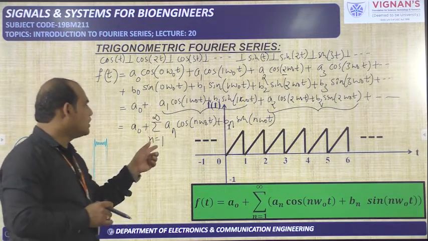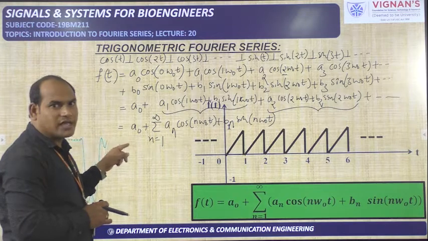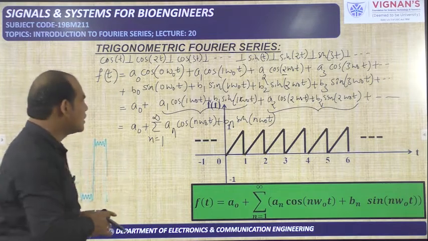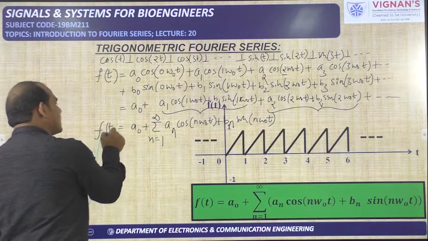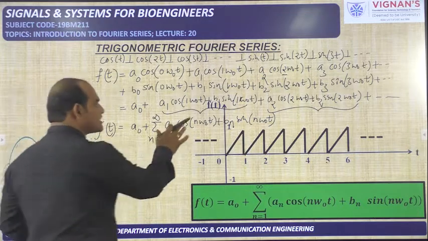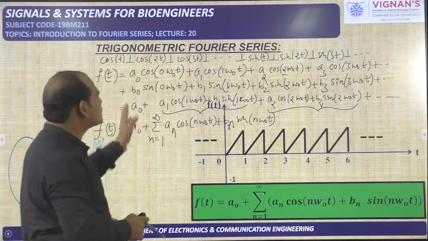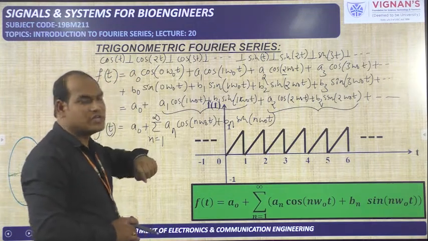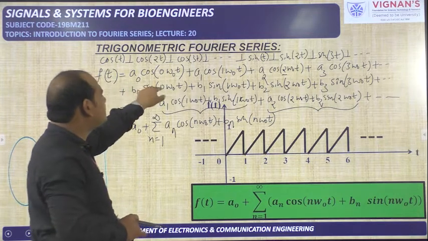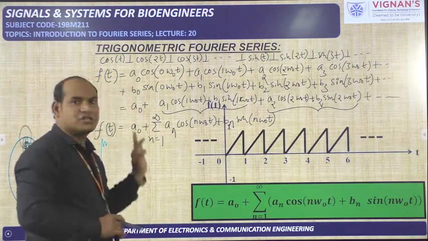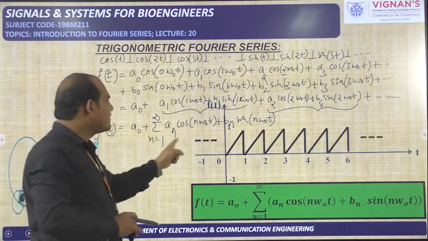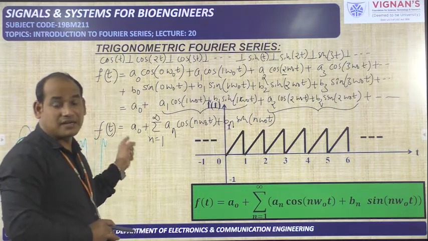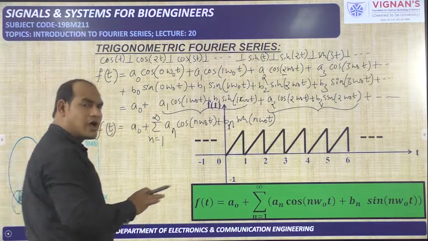Don't put 0 here. For 0 only we got a naught. So this sigma should start from n equal to 1 only, 1 to infinity. Don't forget this one. Finally, we have represented one periodic signal f of t in terms of cosine functions and sine functions. a naught is also related to the cosine function only. b naught is also available, but because it is multiplied with sin 0, it will vanish. So you will not find a b naught term here. Here a1 b1, a2 b2, a3 b3 only are in this sigma, and outside of the sigma a naught is there, but not b naught. This observation you have to take very carefully.